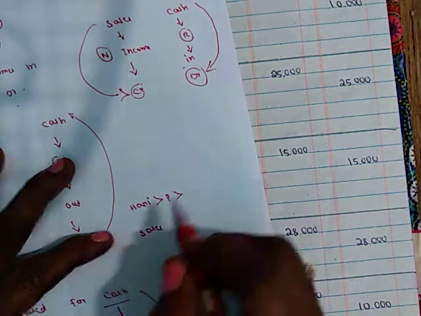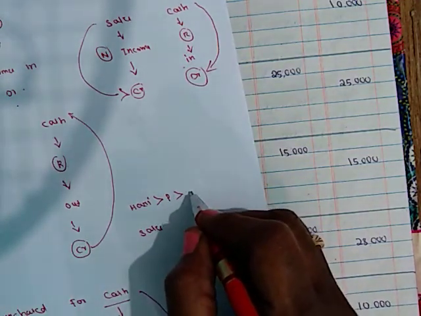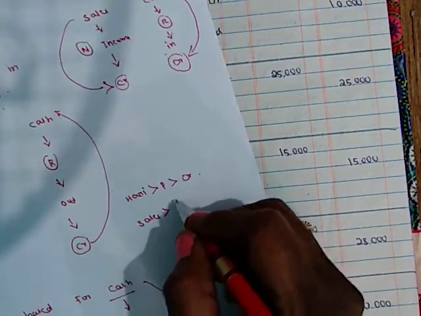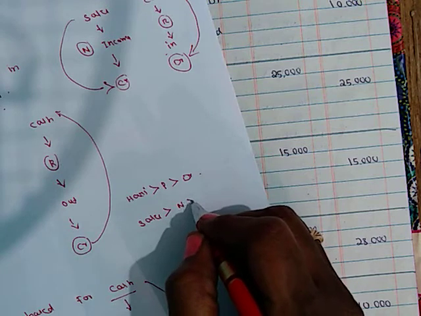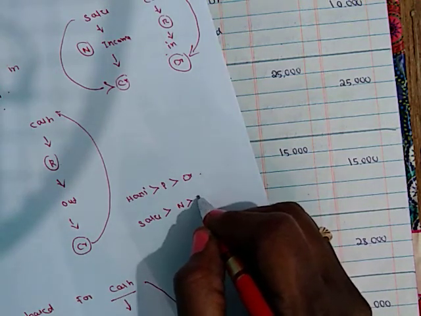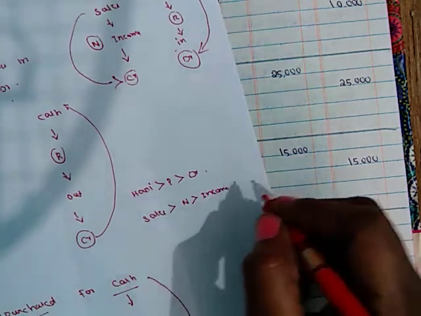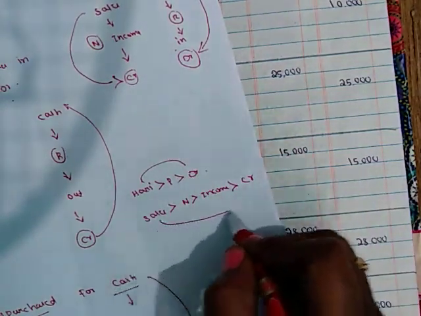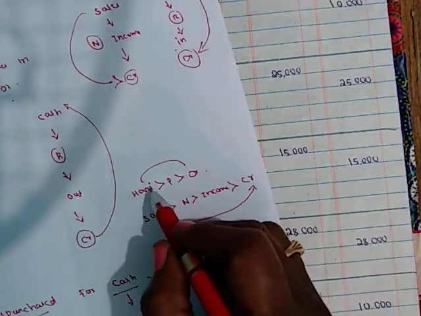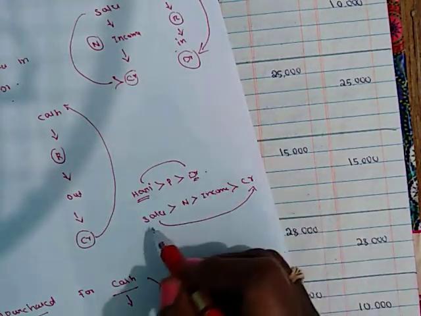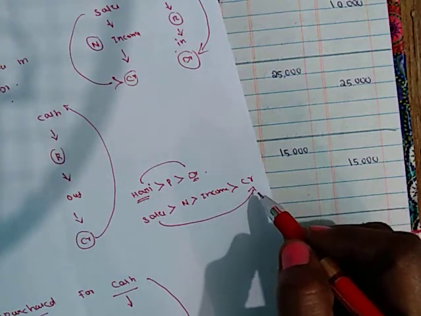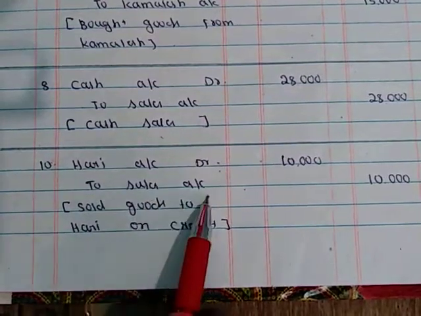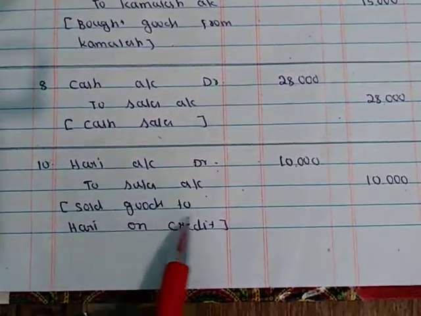So Hari is the receiver. Debit the receiver. And sales is a nominal account and it is income, credit income. So Hari account should be debited and sales account should be credited. So Hari account debited to sales account 10,000. Sold goods to Hari on credit.